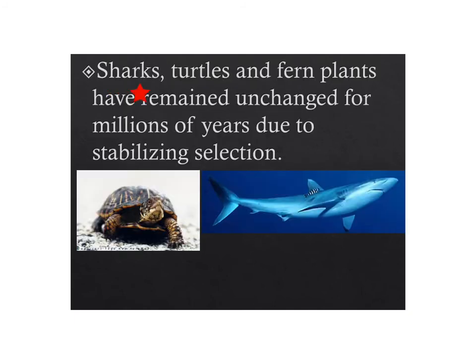Examples of this are sharks, a variety of turtles, and then fern plants. They've remained unchanged for millions of years. So we see in the fossil record turtles very much like the turtles we have today, sharks very much like the sharks we have today, and of course fern plants, relatively unchanged. And it's because it works. Whatever the lifestyle is, the adaptations that turtles have, the lifestyle of the sharks, it works for them, and there's no reason for change to have occurred. This is called stabilizing selection.